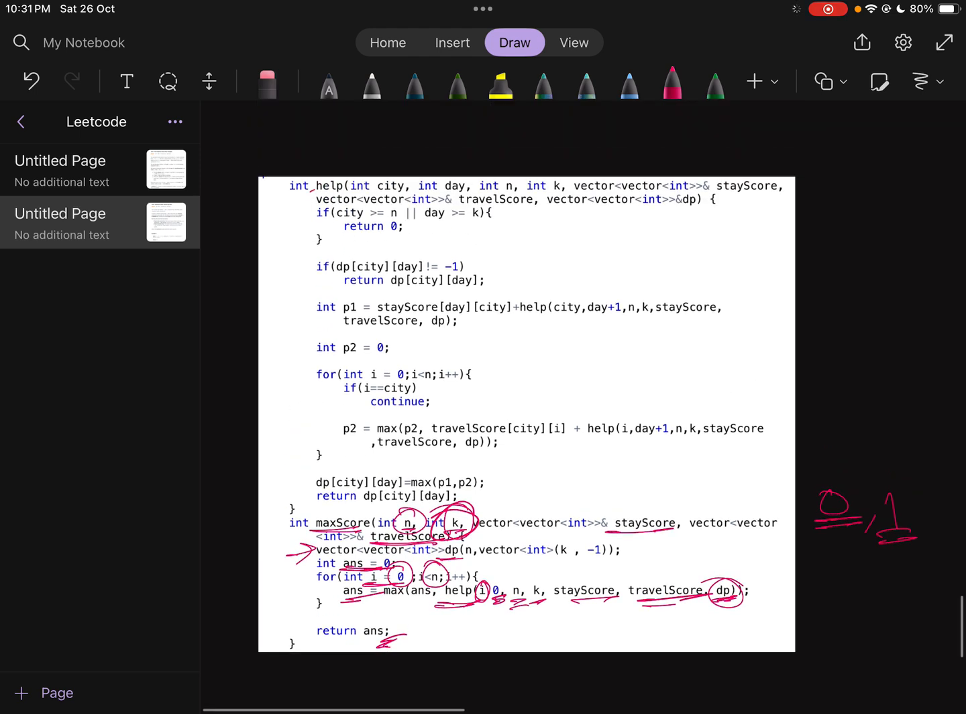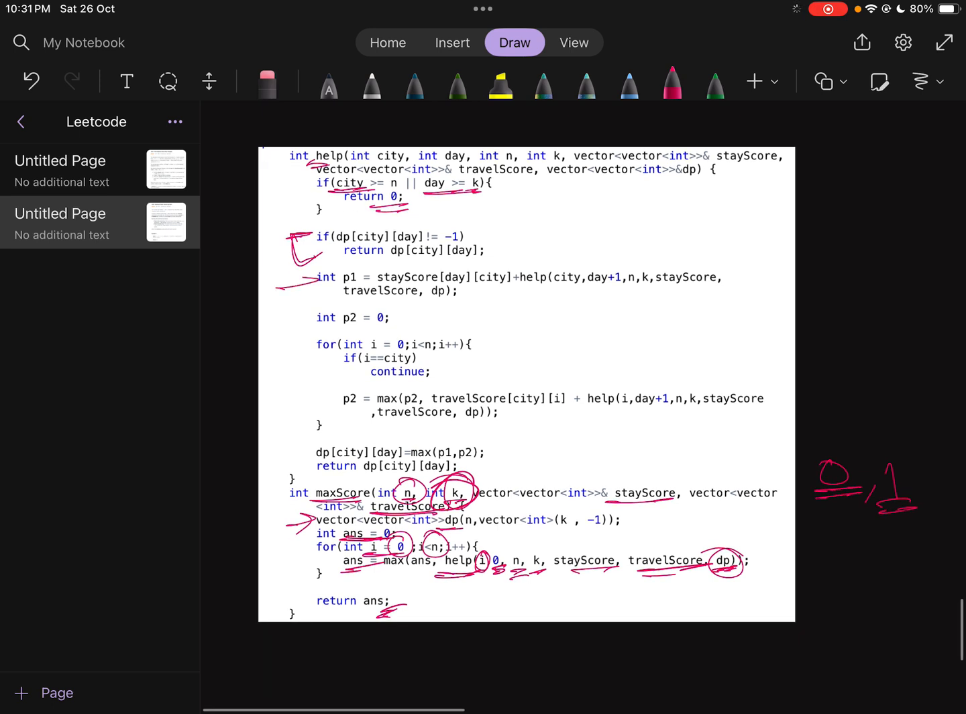Okay, so now come to this helper function. If the city is greater than or equal to n, or if we have reached k, the number of days, at that time return 0, because we can only stay a maximum of k days. This is for dp purpose.